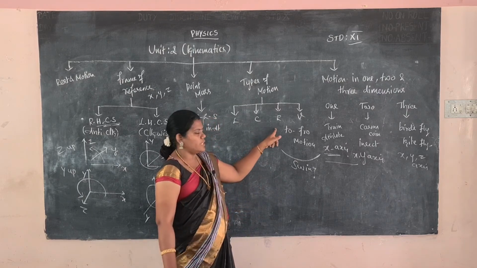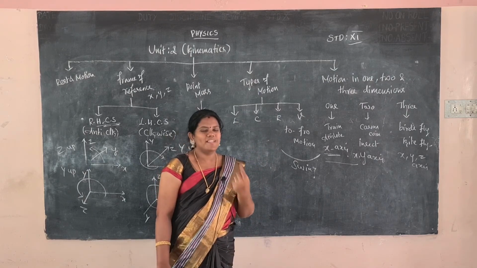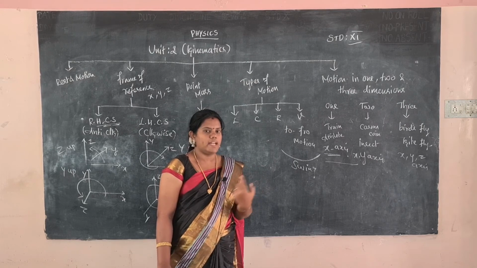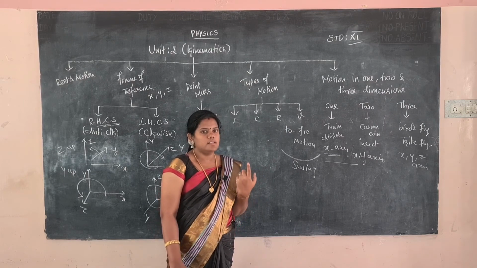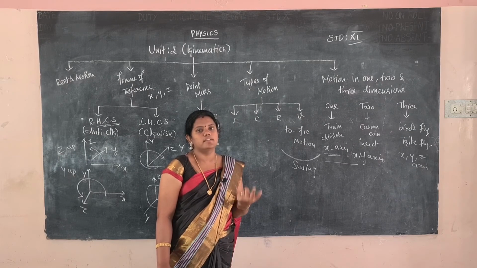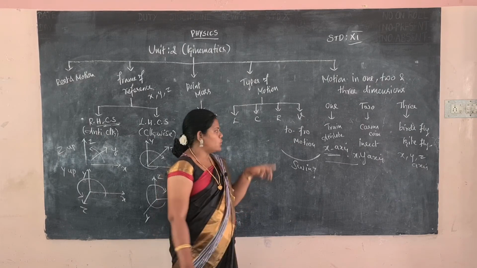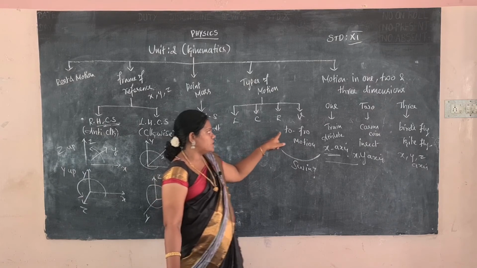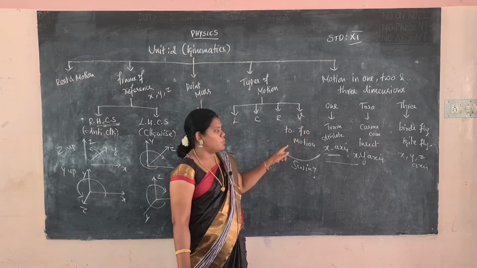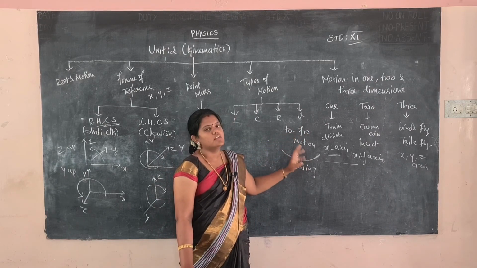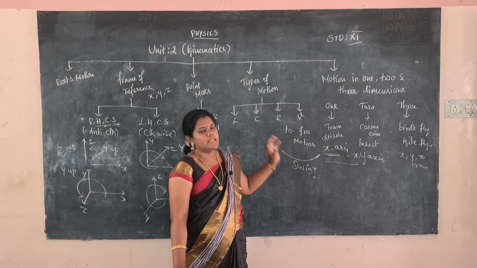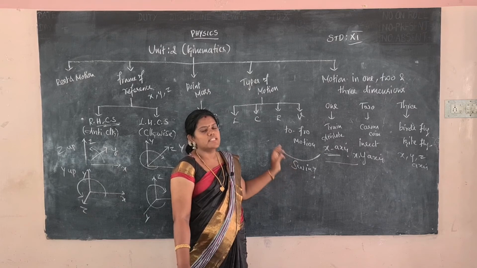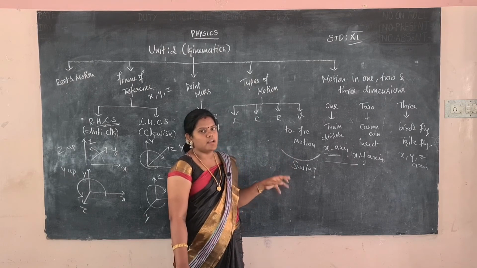And then rotation motion means one stick rotating about an axis. The earth revolves around the sun, and the earth also spins about its own axis, which is called a rotation motion. Vibrating motion means to-and-fro motion. The to-and-fro motion creates the motion that is called vibrating motion. Examples are a swing, and a vibrating string in a guitar or violin.